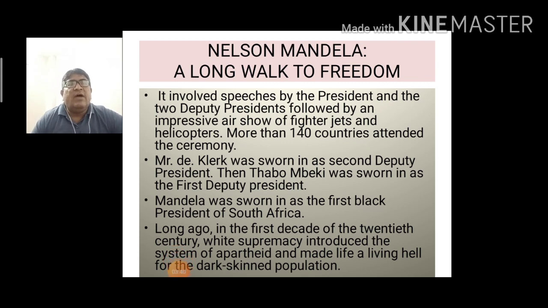The ceremony involved speeches by the president and two deputy presidents, followed by an impressive air show of fighter jets and helicopters. Based on the colors of their flag, there were 5 colors, and they were clearly shown in the air.